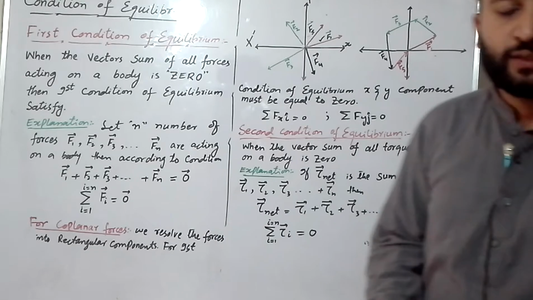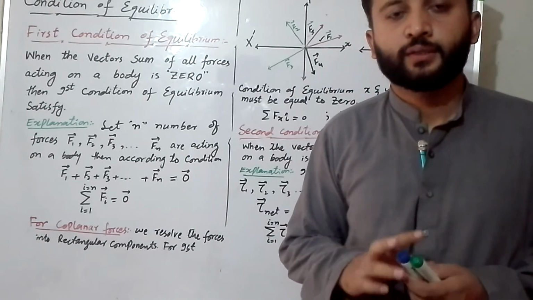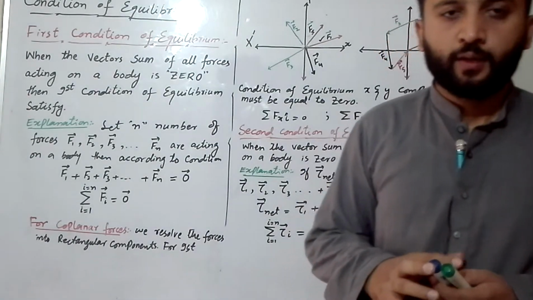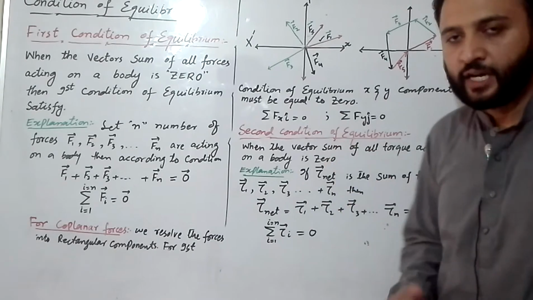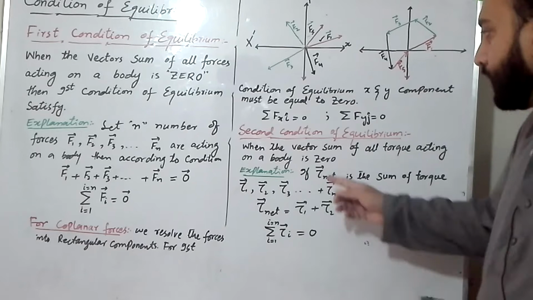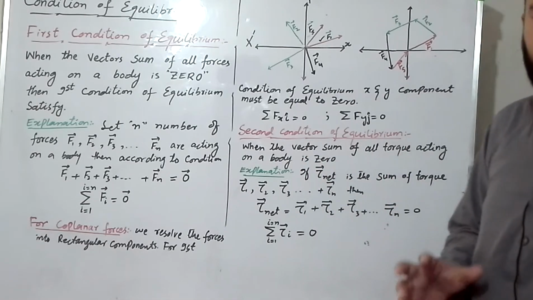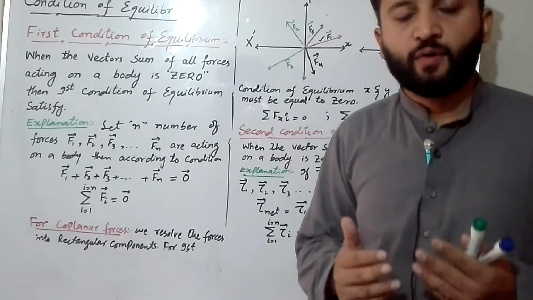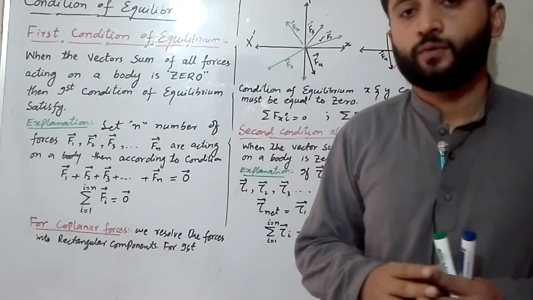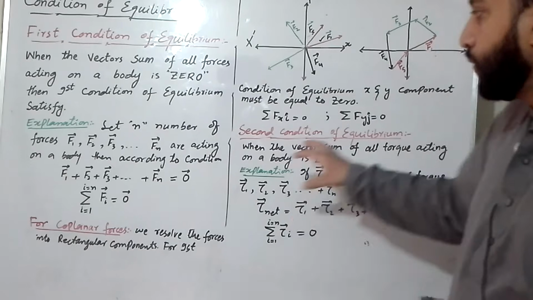Now we come to the second condition of equilibrium. What is the second condition of equilibrium? The second condition of equilibrium is related to rotation. That means the second condition of equilibrium is related to torque. When the vector sum of all torques acting on a body is 0, then the body satisfies the second condition of equilibrium.